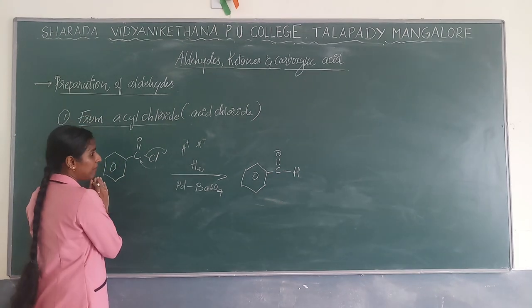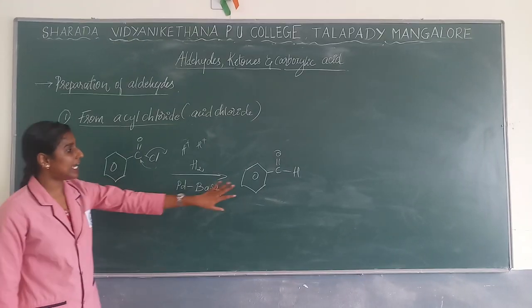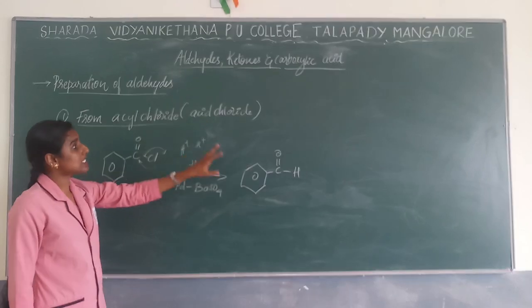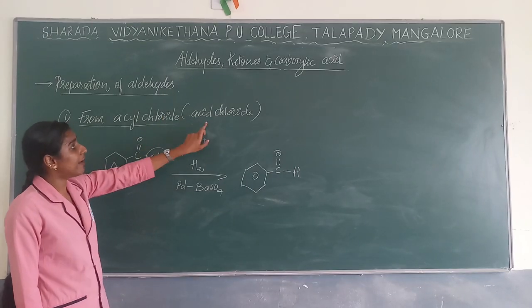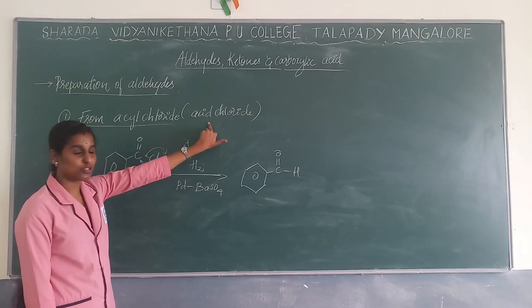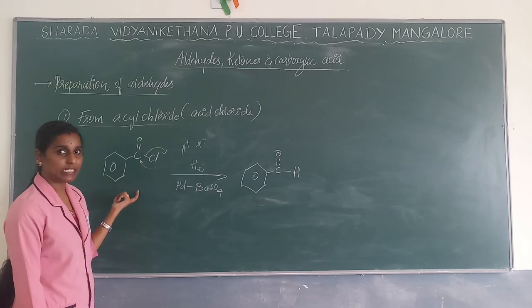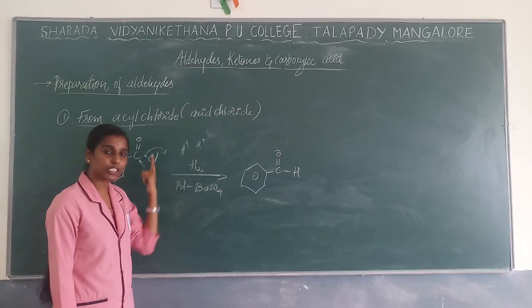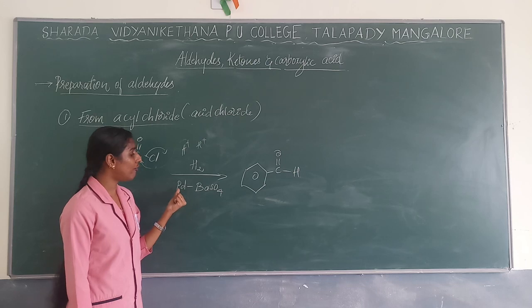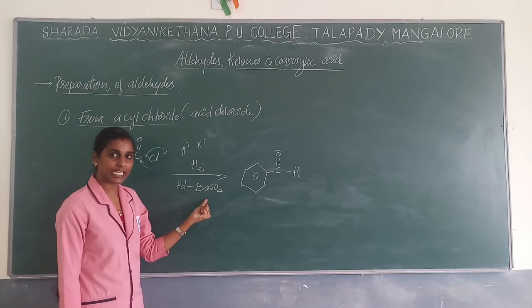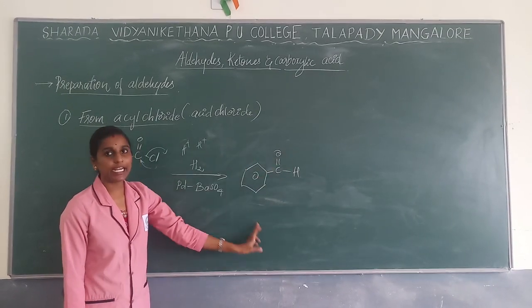So this is one method where we prepare an aldehyde. If they ask how to prepare an aldehyde using acid chloride, you are supposed to write that the acid chloride is treated with hydrogen, or hydrogenation is done in the presence of palladium on barium sulfate catalyst, to get an aldehyde as a product.